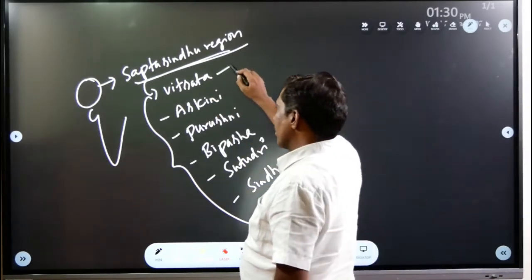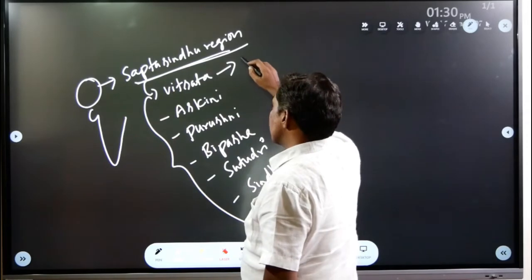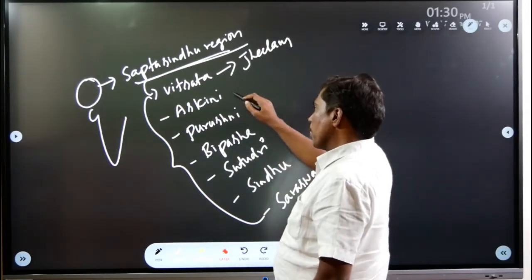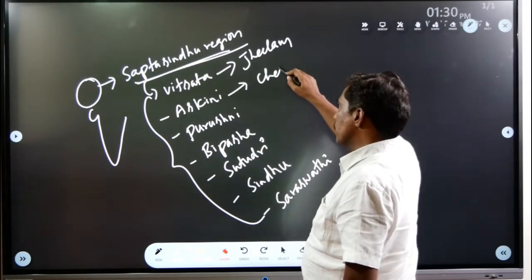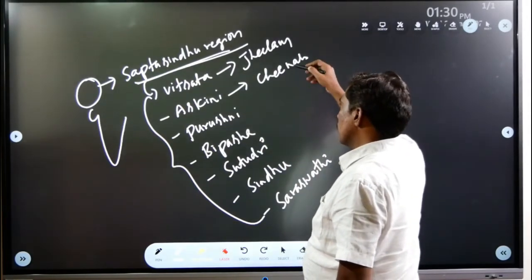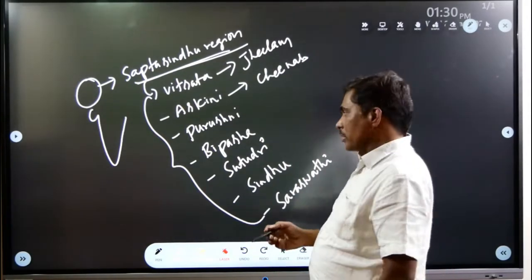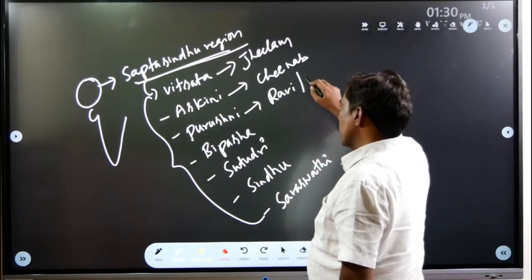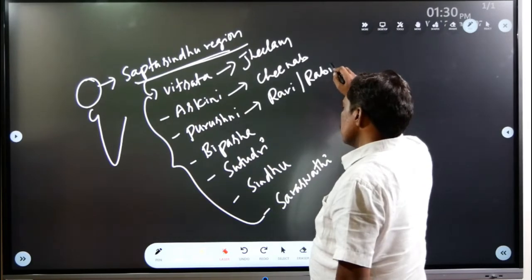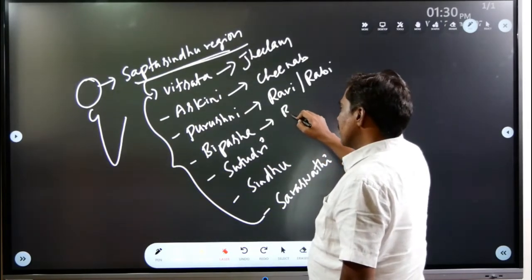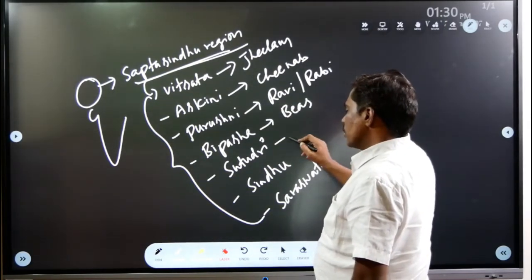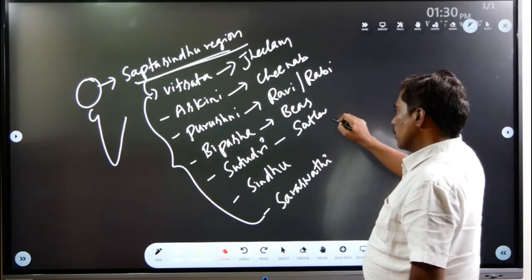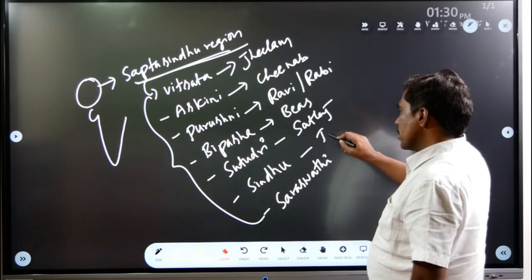Come to modern name, Vitasta means Jhelum, present Jhelum called Vitasta. Askini means present Chenab, present Chenab river called Askini. Purusni means present Ravi, also called Rabi. Bipasha means present Beas, and Sutudri means present Sutlej, and Sindhu present Indus.